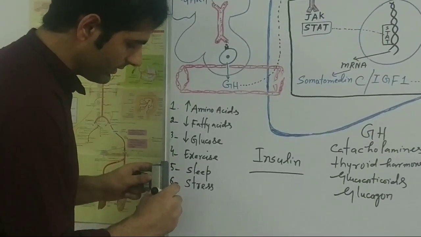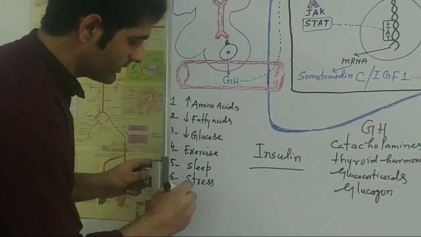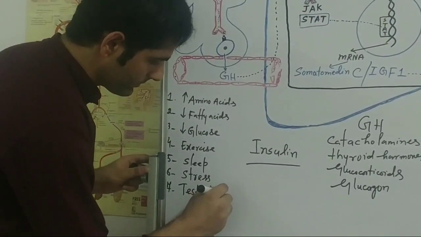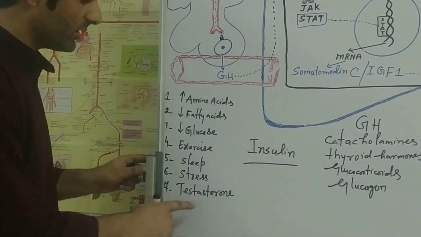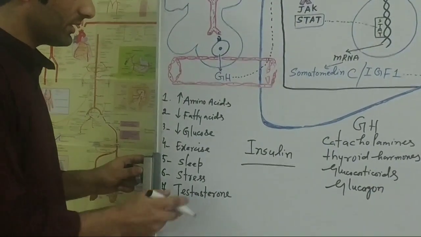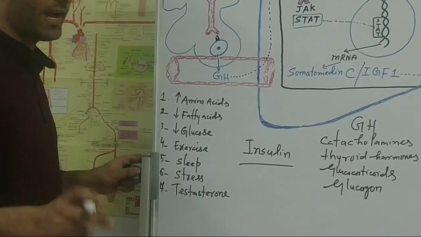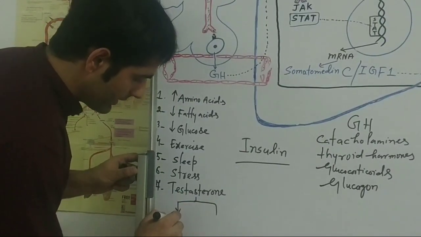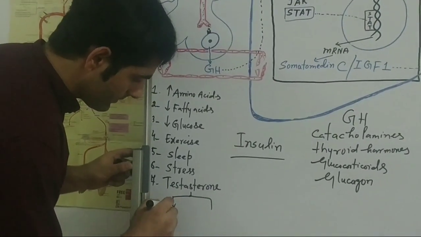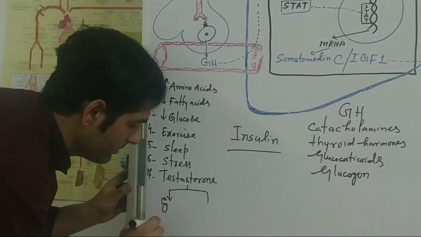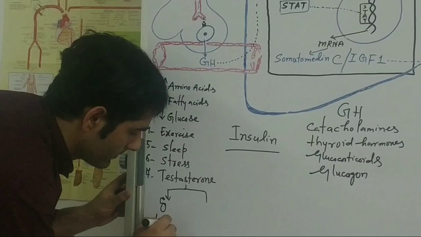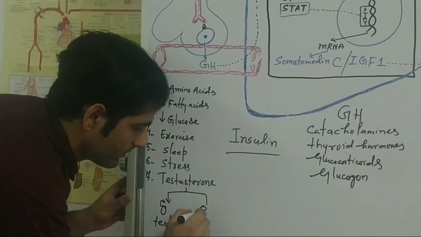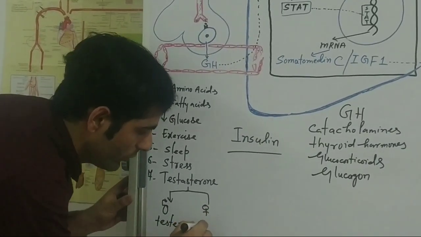and the seventh factor, let me write here, is a hormone which is known as testosterone. Testosterone is synthesized in both males and females. In males, the testosterone is secreted by the testes, and in case of females, the testosterone is secreted by the ovaries.